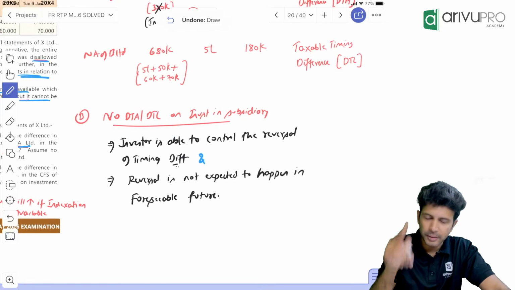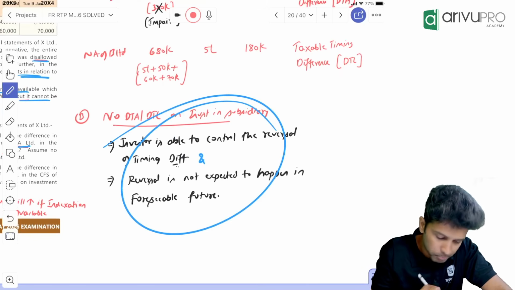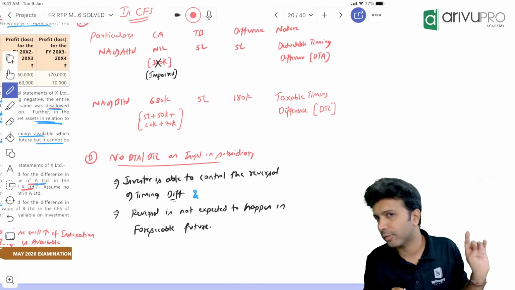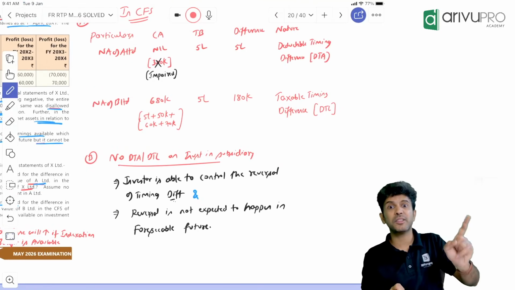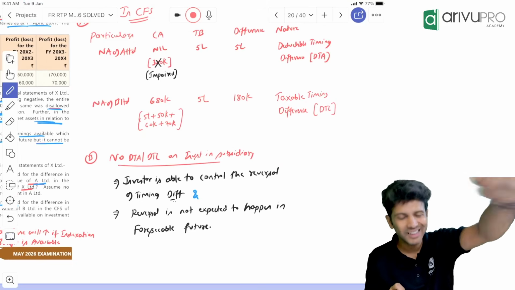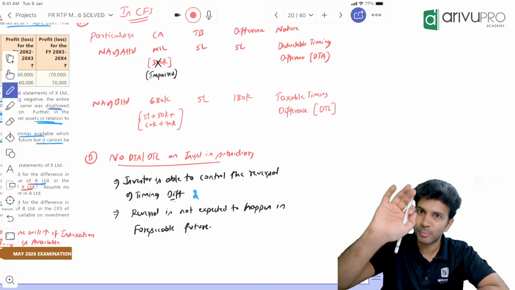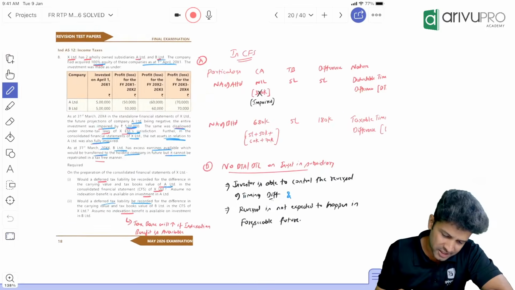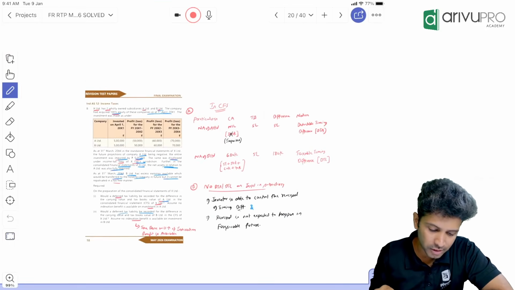So in case of a subsidiary-parent relationship, both the conditions will get satisfied. Hence, on investment in a subsidiary, you don't have to create DTA, DTL. But I told you, in investment with respect to an associate or joint venture, create DTA, DTL. We have a question and a provision on this also. It's not a new thing to us. We have studied it. Same thing asked in a different format. Yes, people, that's all about this question.